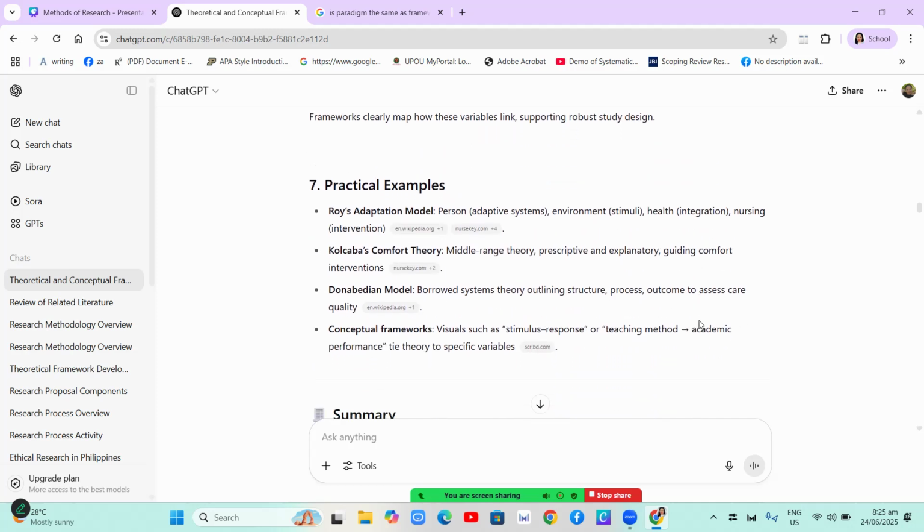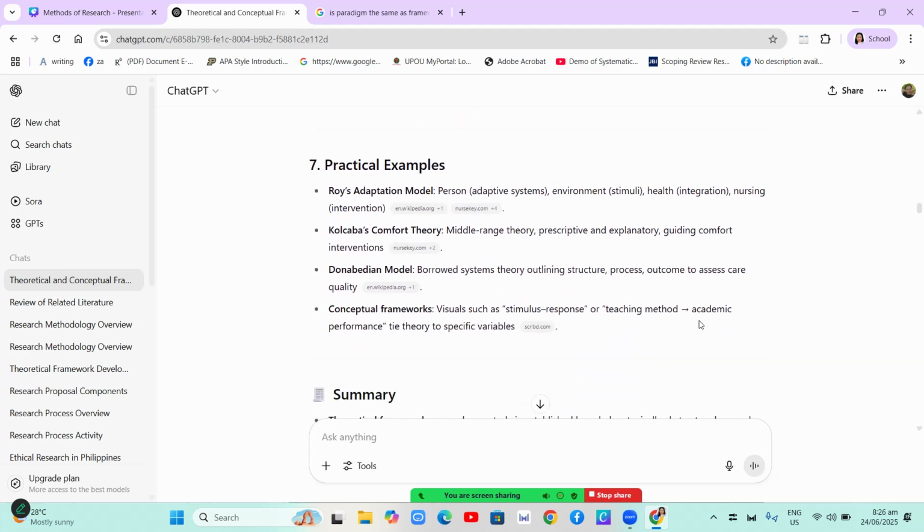So, what are the practical examples of these studies? Roy Adaptation Model: person, adaptive system, environment, health, nursing intervention. So these are other examples: Kolcaba's Comfort Theory, the Neuman model, and conceptual frameworks such as stimulus-response or teaching method.